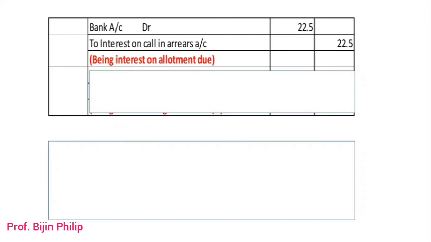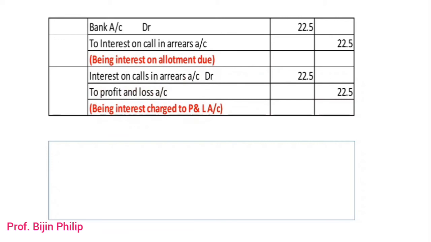In the last journal entry, whatever amount we received as interest, we are transferring to the profit and loss account. So the journal entry is Interest on Calls in Arrear account debtor to Profit and Loss account. From the company's point of view, whatever interest is received is an income, so it goes to the credit side of the profit and loss account. That is the reason we have credited the profit and loss account.